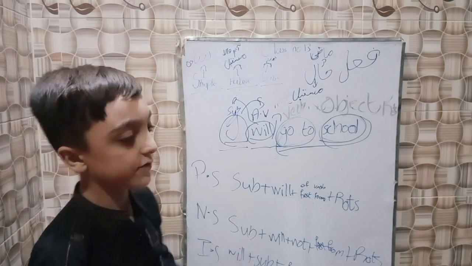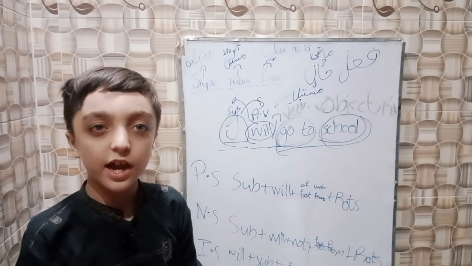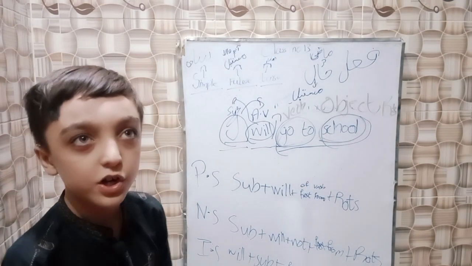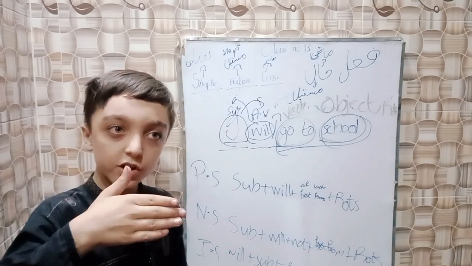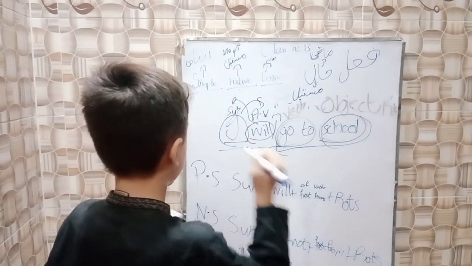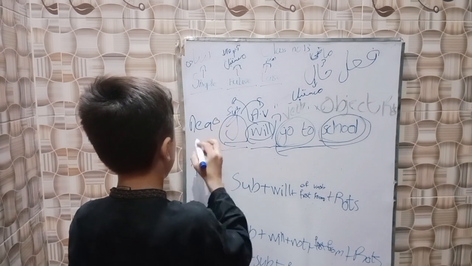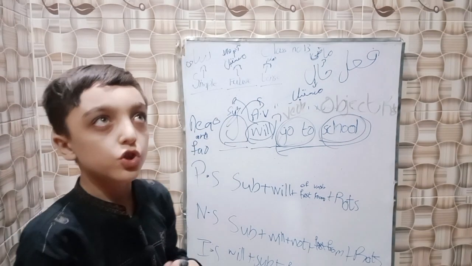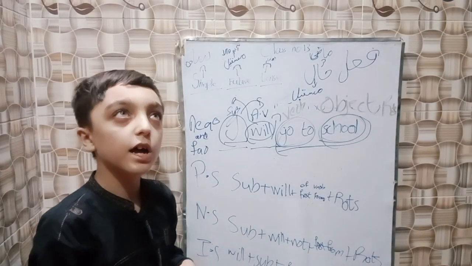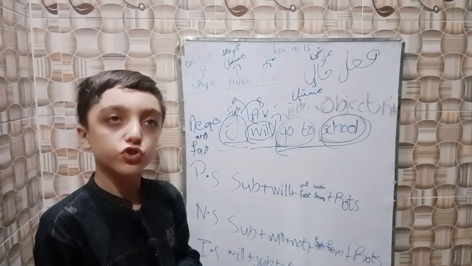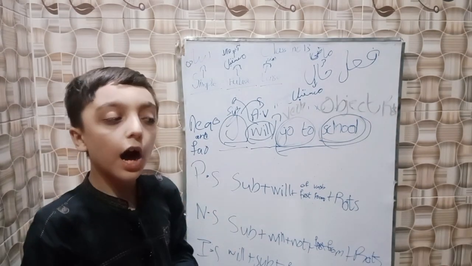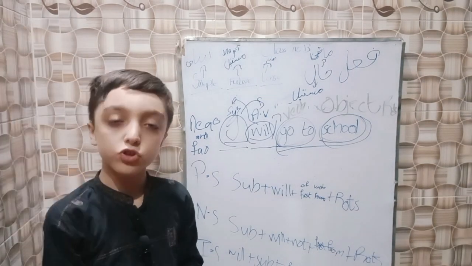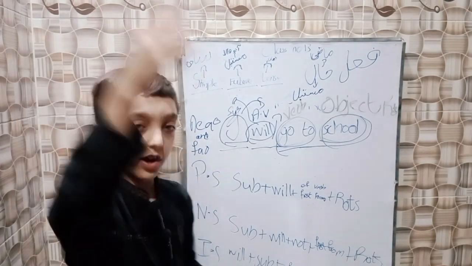What is simple future tense? It shows an action that something will happen, will take place in the future. It can be near or far away. Near means recently, for example, I will go to school. Far means, for example, I will be a doctor, I will be a mechanic, I will go to my uncle's home.